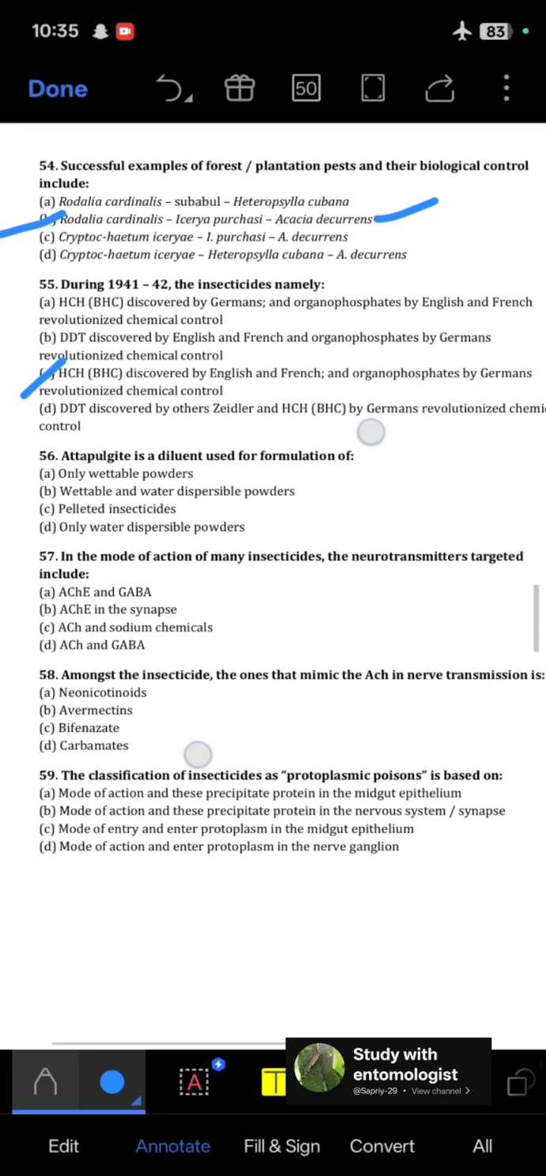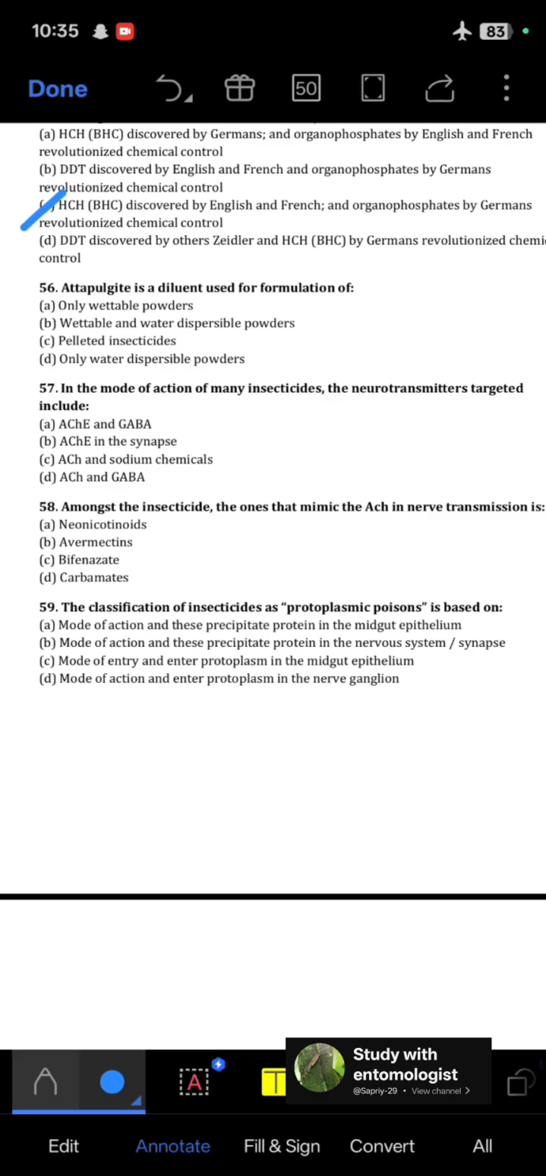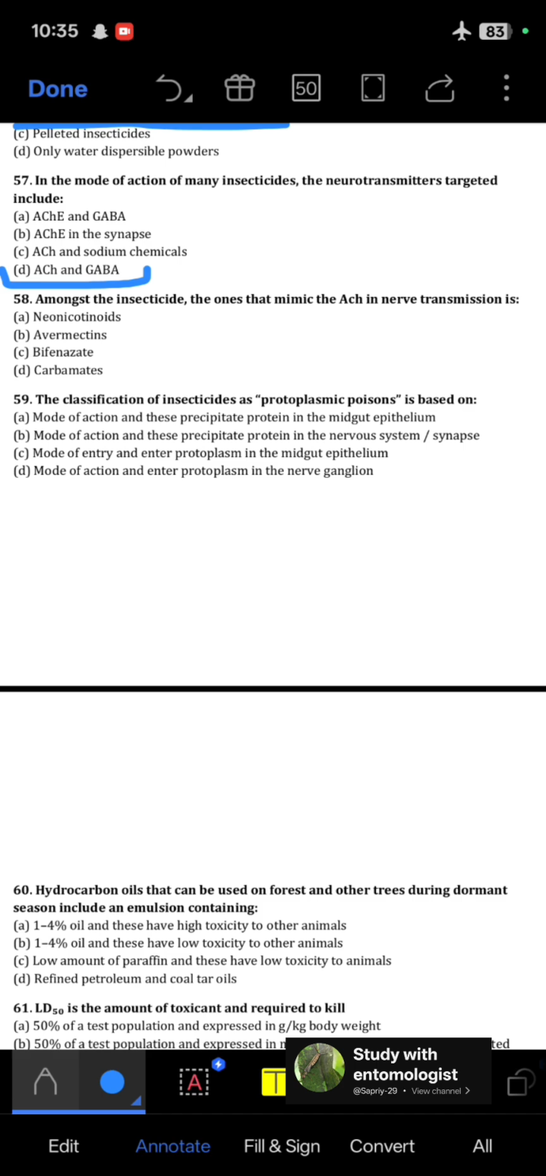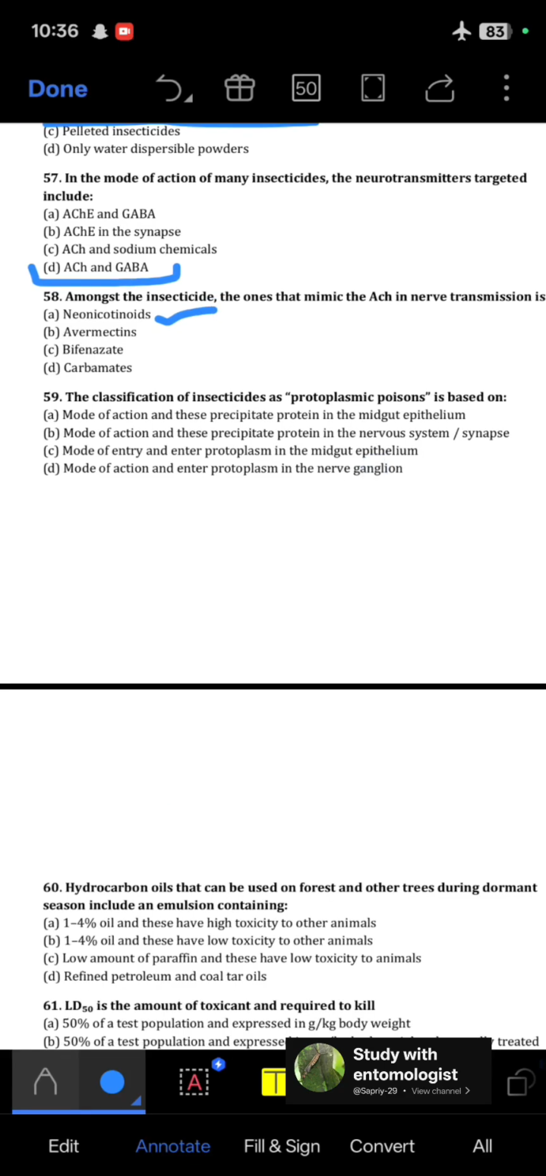Next, attapulgite is a diluent used for the formulation of, so it is used as a diluent in dusts and WDP like water dispersible powders. Next question, in the mode of action of many insecticides, the neurotransmitters targeted include acetylcholine and GABA, both are neurotransmitters, although one is excitatory and the other, GABA, is inhibitory. Next, amongst the insecticides, the ones that mimic acetylcholine in nerve transmission are neonicotinoids.